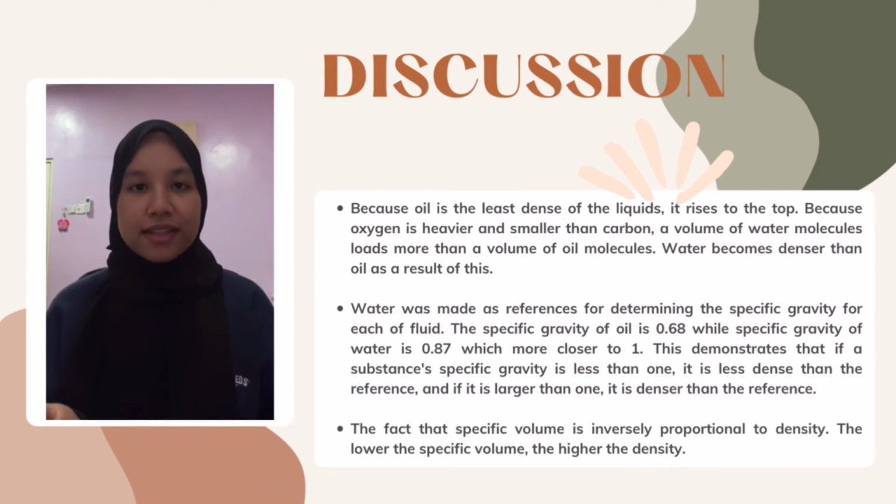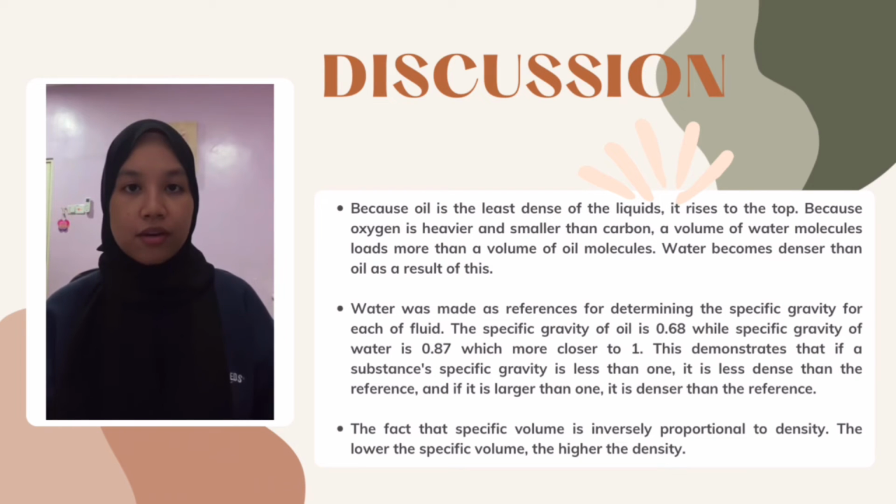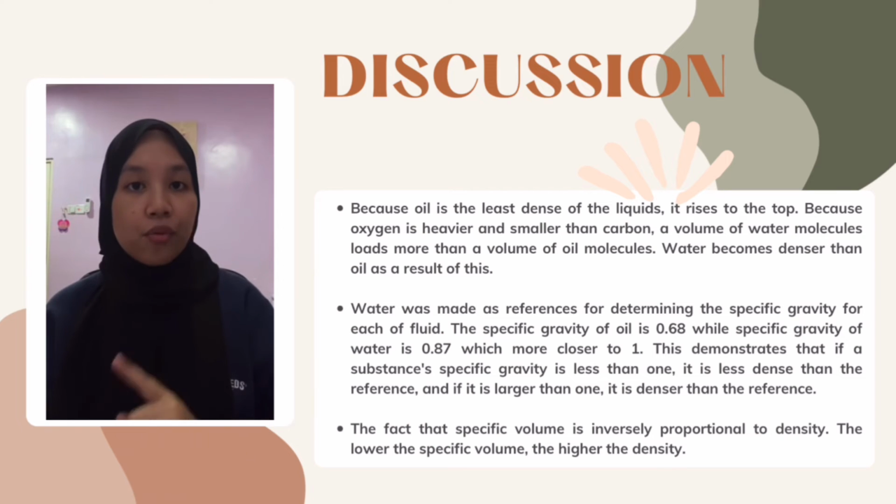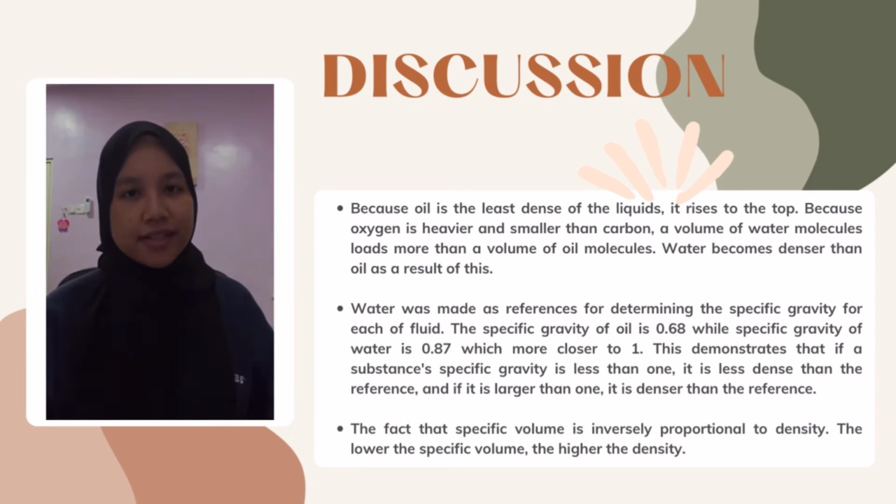The specific gravity of oil is 0.68, while the specific gravity of water is 0.87, which is closer to 1. This demonstrates that if a substance's specific gravity is less than 1, it is less dense than the reference, and if it is larger than 1, it is denser than the reference.